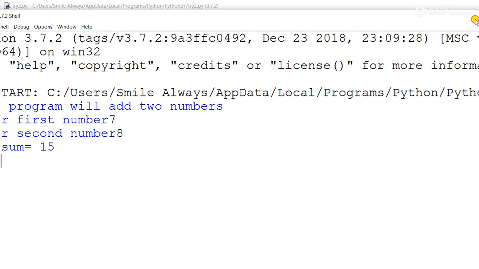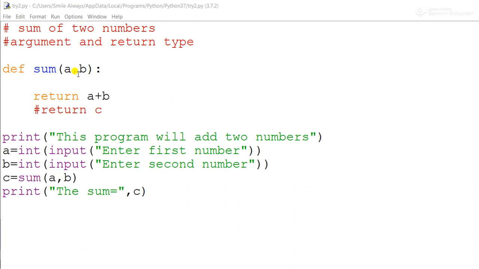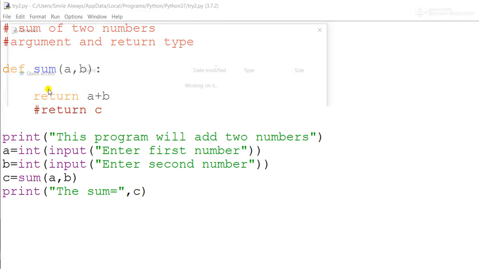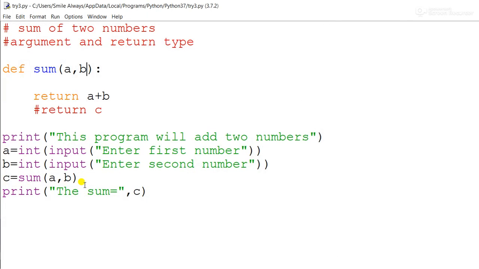So what you have to understand over here is that we are passing the value as well as returning the value. Now the last type of flavor, try 3, with no return type. It means this time we will not return any value.